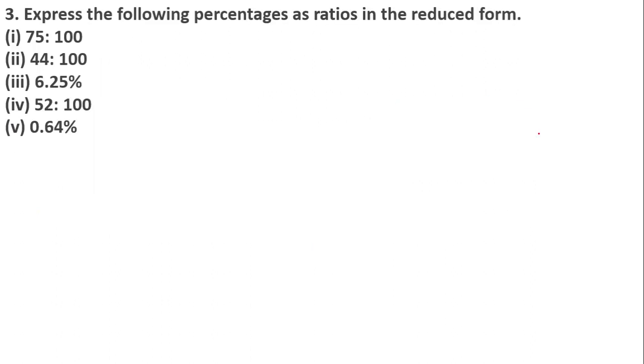Express the following percentages as ratios in the reduced form: 75 divided by 100, 44 divided by 100, 6.25, 52 divided by 100, 0.64 percent. Okay, starting with question number 1, 75 divided by 100.